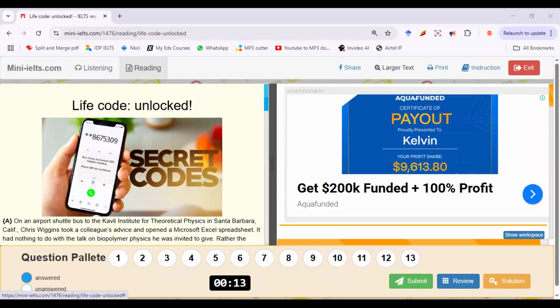Life Code Unlocked. That is the title of this passage. So let's see what we can do with this set of questions.